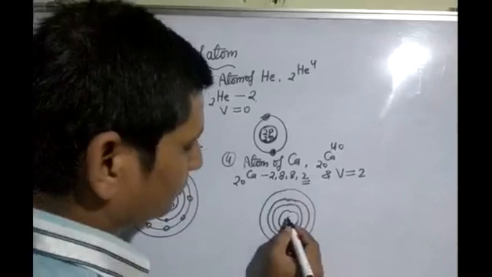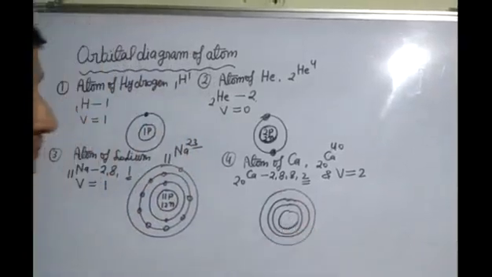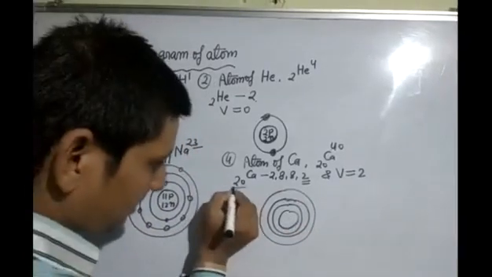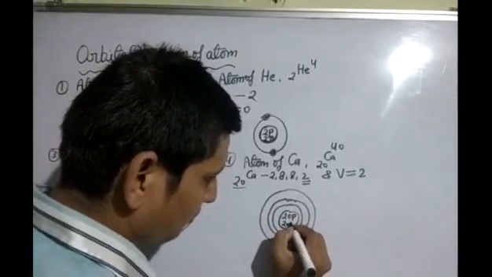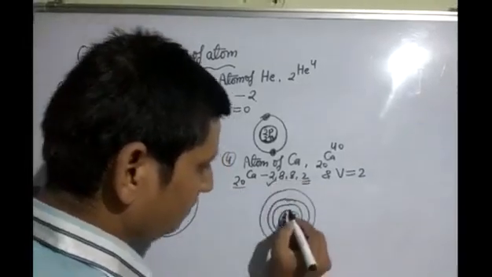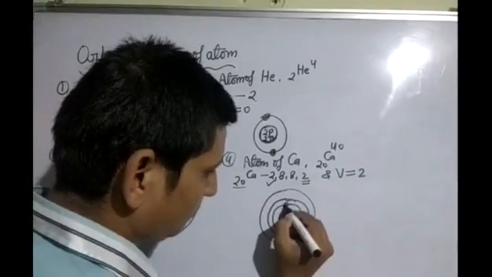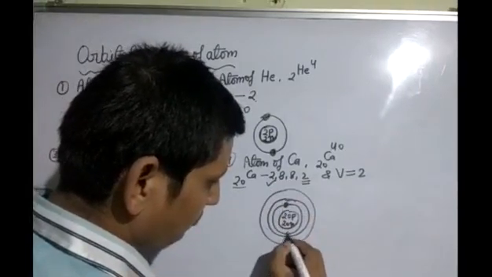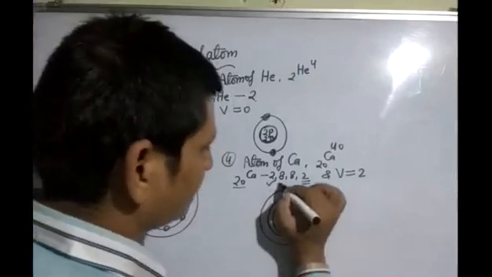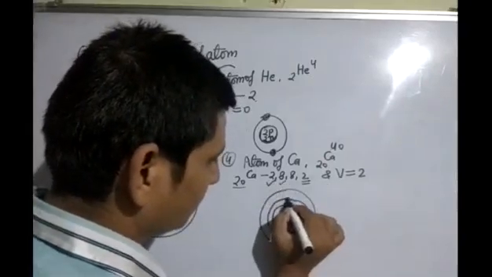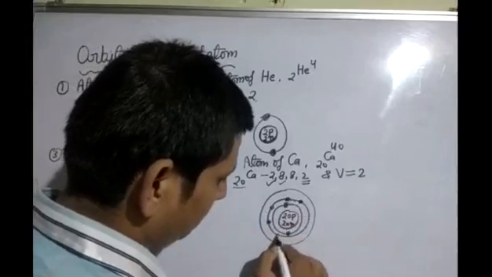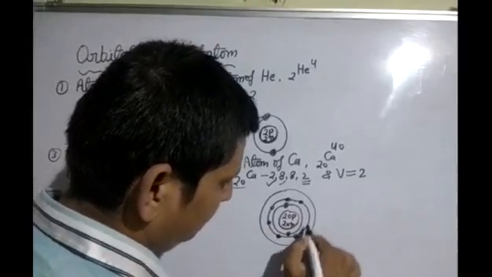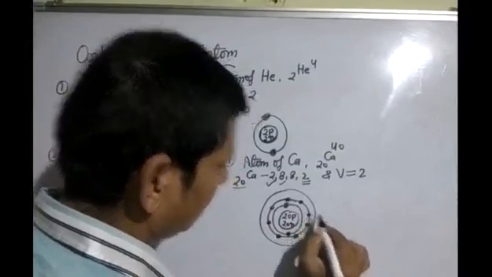This is the nucleus. You know very well, dear student, the nucleus contains protons and neutrons. So calcium contains 20 protons and 20 neutrons. The first cell contains 2 electrons, so we have to arrange 1 electron and 1 electron. The second cell contains 8 electrons. So look here, 1, 2, 3, 4, 5, 6, 7, 8.